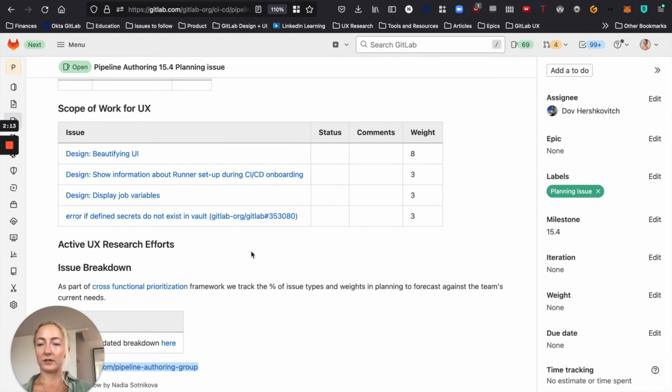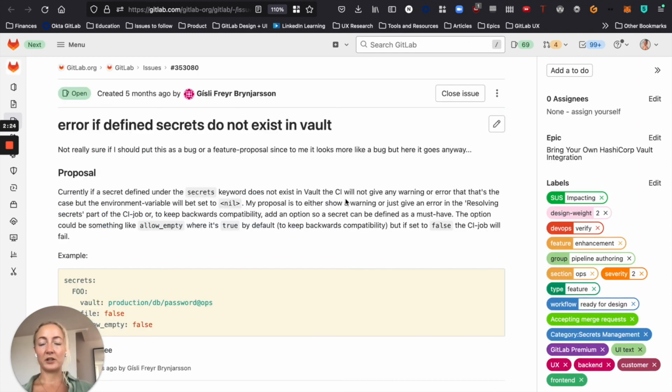And last but not least is an issue around a little bug with our Vault integration. This is around improving the user experience for secrets workflows in GitLab. Here we will need to figure out a better way to surface a helpful error in case defined secrets do not exist in Vault, because currently when such a problem occurs, we don't communicate it to the user in any way. So it becomes, again, very difficult to troubleshoot the problem.